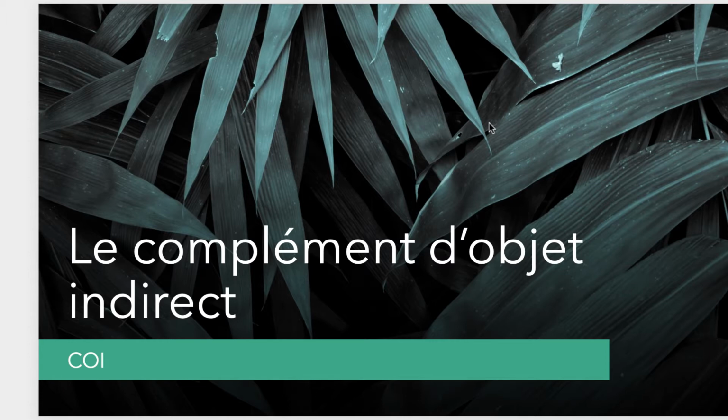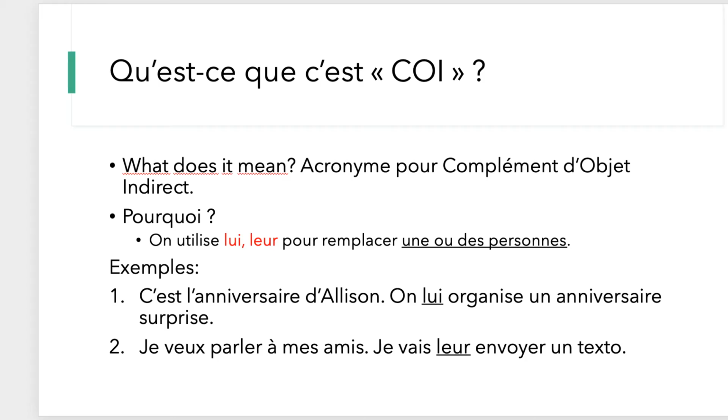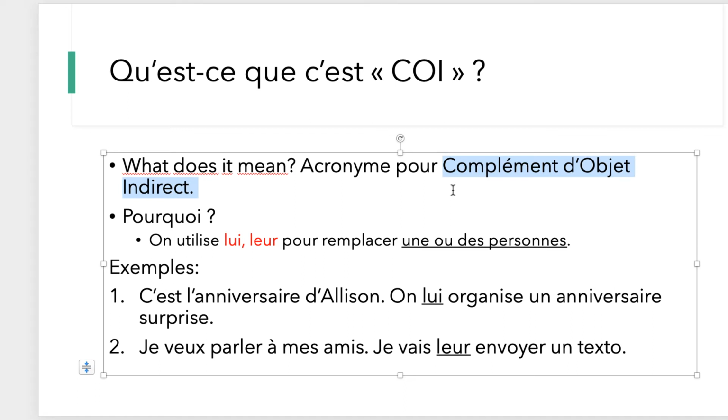Donc aujourd'hui on va parler du complément d'objet indirect. So we've seen complément d'objet direct, COD, before. Remember the le, la, les, l'apostrophe. Today we're going to see something different. I assure you it's not going to be that different, but it gives you more options with your writing as well. Donc, qu'est-ce que ça veut dire COI? Donc, c'est un acronyme pour complément d'objet indirect, d'accord? Donc, complément d'objet indirect, c'est lui et leur.